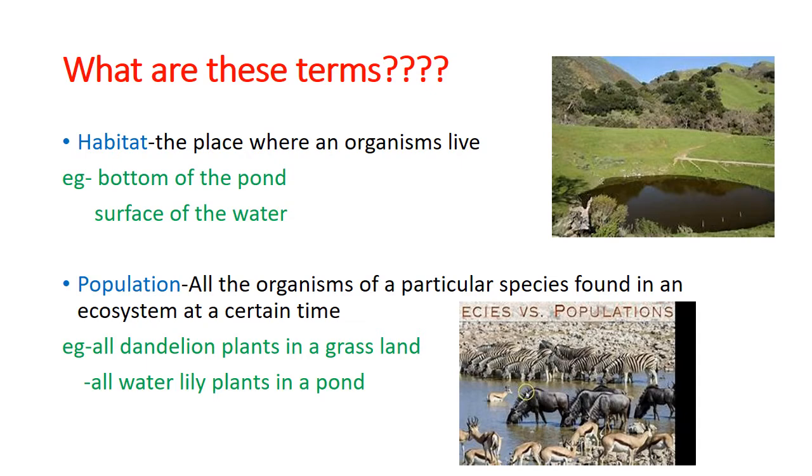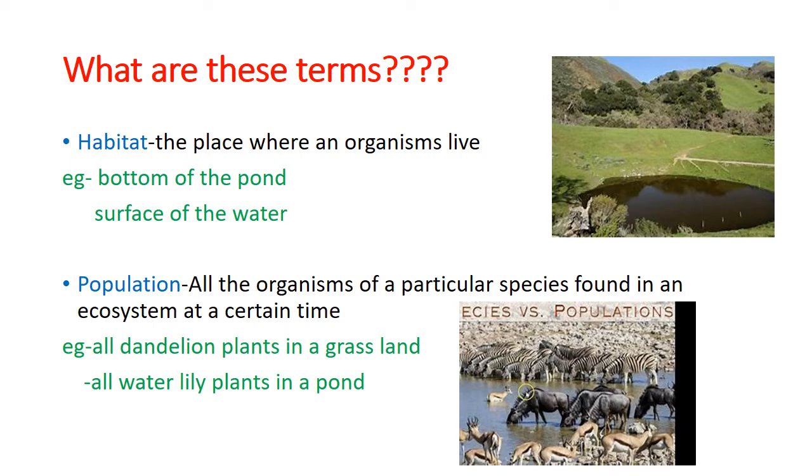Then we will look at some important terms with regard to the ecosystem. First, what do we mean by habitat? A habitat is the place where an organism lives. It may be the bottom of a pond, the surface of the water, the top of a tree, or the roots of a tree, any sort of place. That's what we call the habitat.